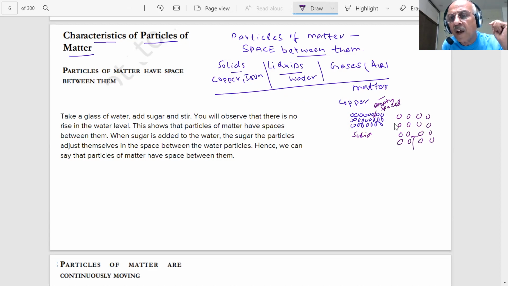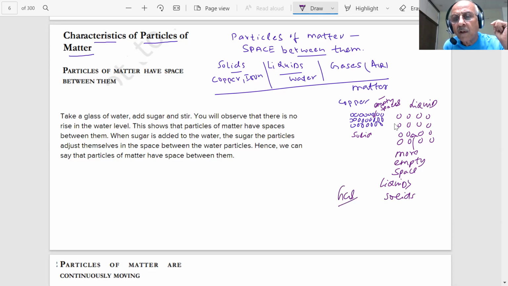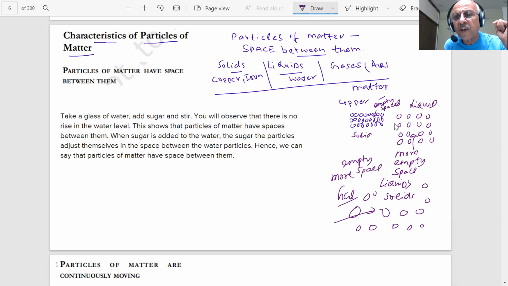There is empty space, and there is more empty space in a liquid than solids. And if I come to the gas, what happens, student? In gas, the particles are farther away, and there is more empty space. But there is a space in everything. Every matter has some space in it.